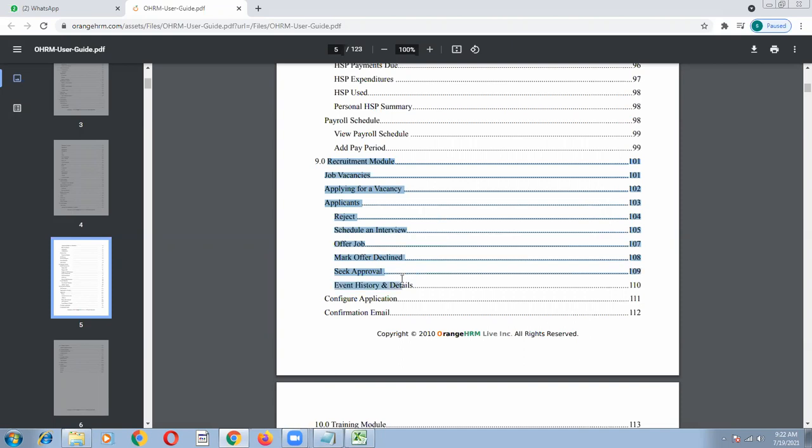Okay, so I have to understand requirements: job vacancies, apply for a vacancy, applicants, reject, schedule an interview, offer job and make offer, decline, seek approval, event history and details, configuration application, configuration email. So you have to write test cases and test scenarios on these parts. Okay, so now let me go to the page number 101.